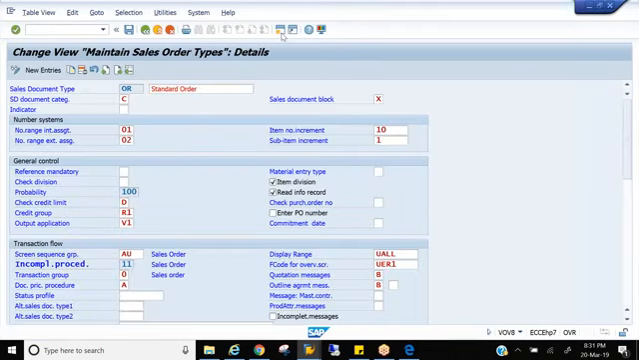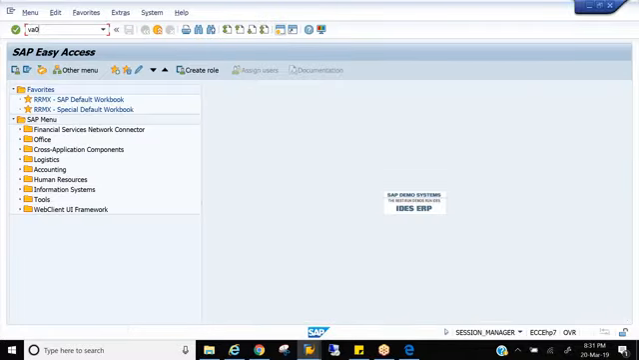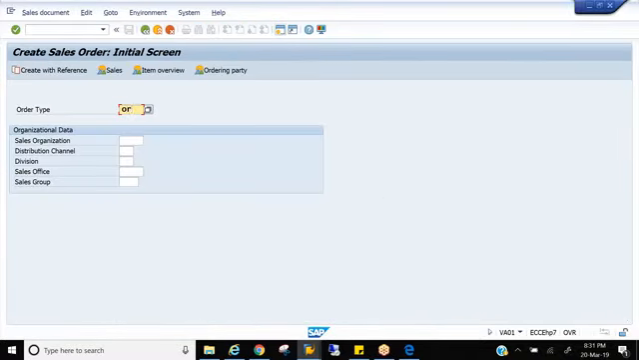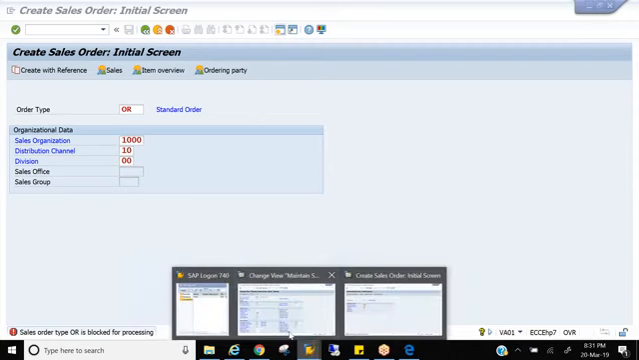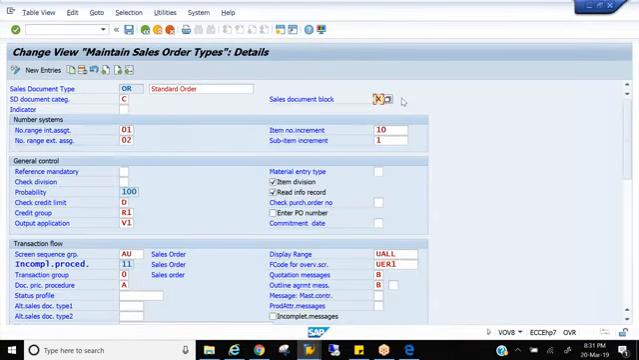Now if I create an order with VA01, you have seen all these days I was creating an order with OR. But now the system will not allow it, and it tells you sales order type OR is blocked for processing. Where is that control? Sales order document is blocked for processing, it's here. This particular field will help us to block any document for processing.